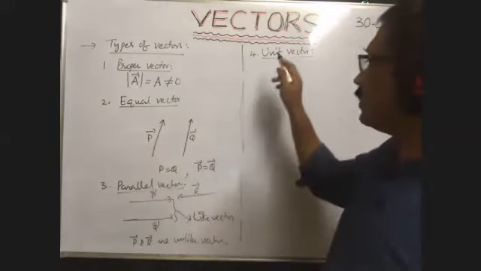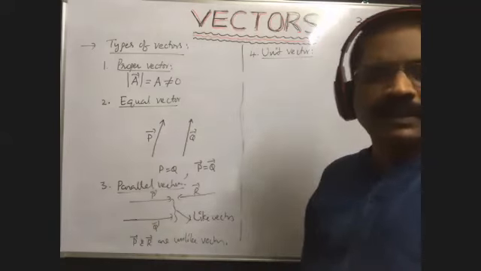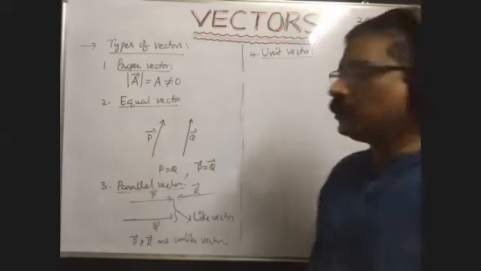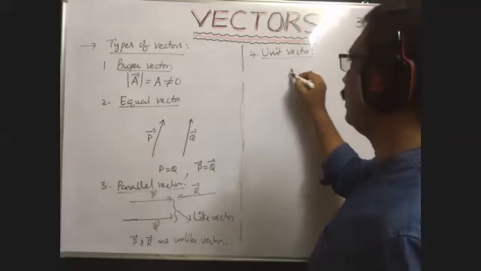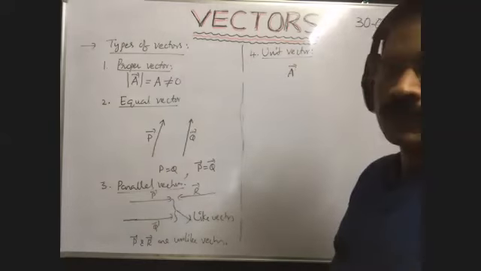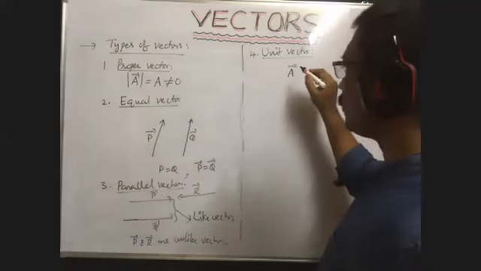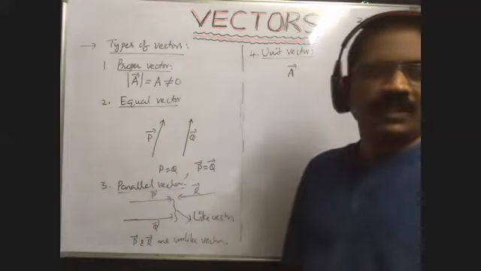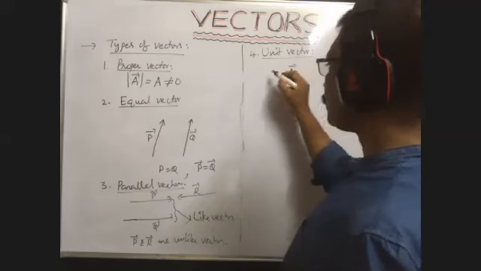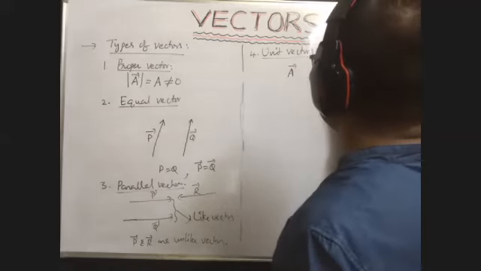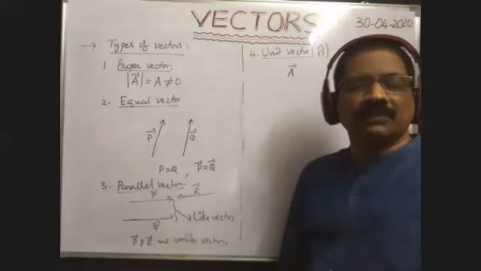A vector whose magnitude is 1 is called a unit vector. Suppose a bar is a vector. If its magnitude is 1, then that is called a unit vector. Here, a unit vector is generally represented with n cap.